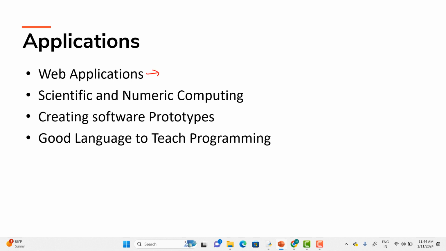It will provide you the libraries to handle internet protocols. What kind of internet protocols? Such as HTML, XML, JSON, emails, so on, a number of things.